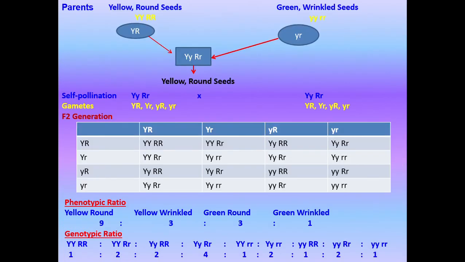Now, the same thing is represented in a checkerboard like this, as a grid. You can see here, children, the 9 is to 3 is to 3 is to 1 ratio given here also. It has already been explained to you how to work out the genotypic ratio here. If you add these numbers 9, 3, 3, 1, you will get 16. So 16 progeny are there, and the genotypic ratio comes to 1 is to 2 is to 2 is to 4 is to 1 is to 2 is to 1 is to 2 is to 1. It segregates like this. It has already been explained to you how to work out Mendel's dihybrid genotypic ratio, isn't it?